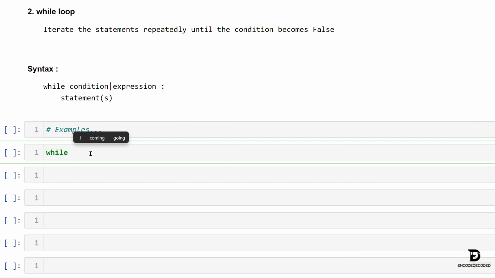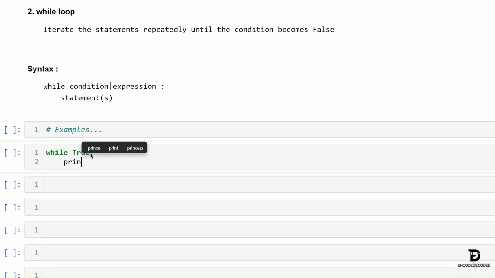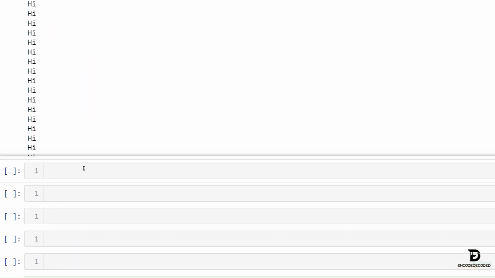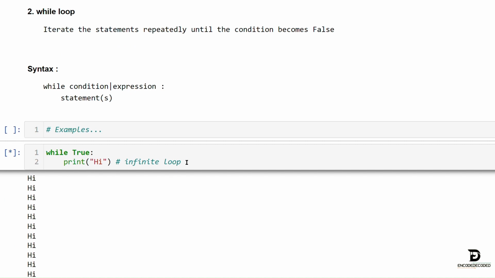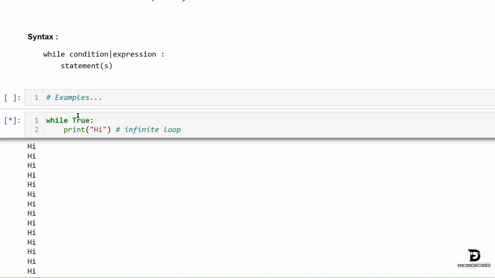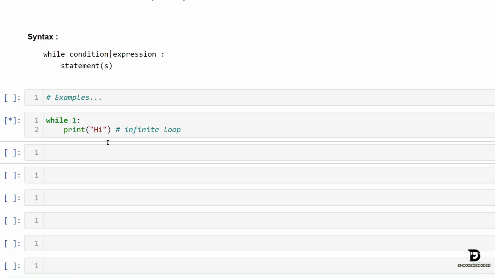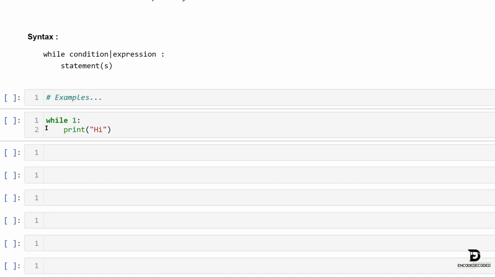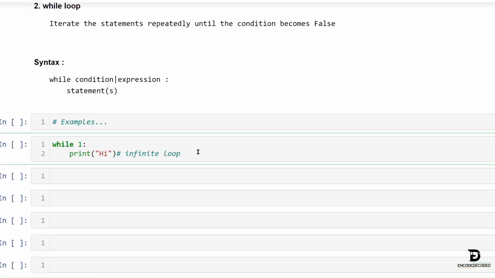For that, while True: print('Hi'). It will go into an infinite loop because the condition will never be false. We are mentioning the condition value as True. If the condition is true, the loop will execute every time. It will stop if and only if the condition is false. So let's make this false.